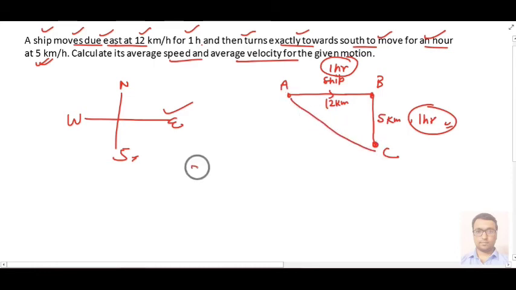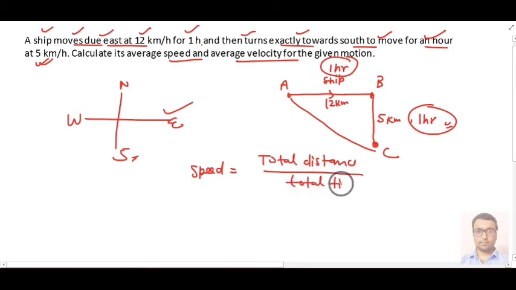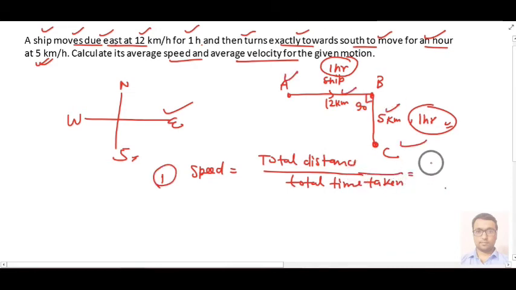So remember that average speed is what? That is total distance divided by total time taken. So this will be equal to 12 plus 5 kilometer upon 1 plus 1, that is 2 hour. So it will be 17 by 2, that is approx 8.5 kilometer per hour. So this is our average speed or speed.